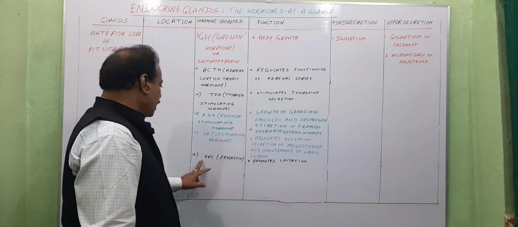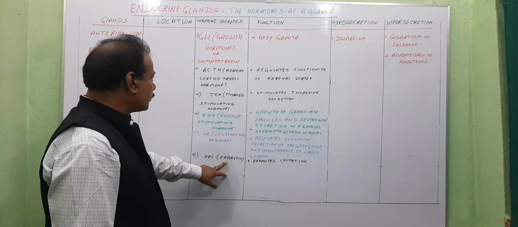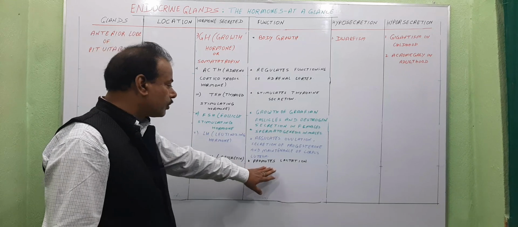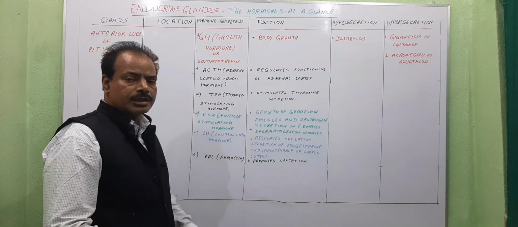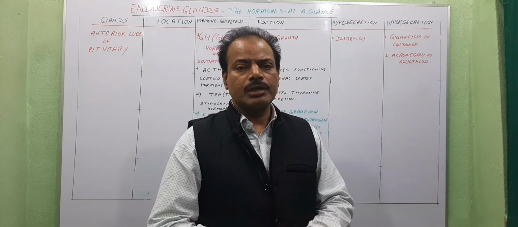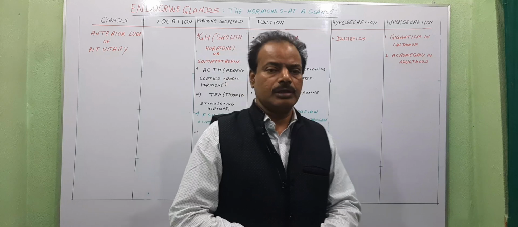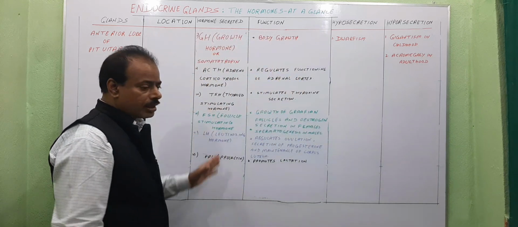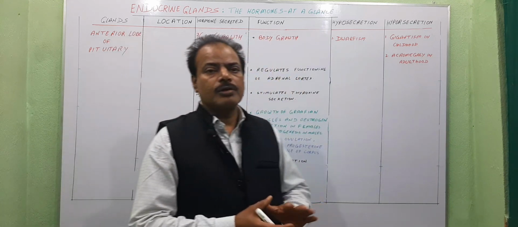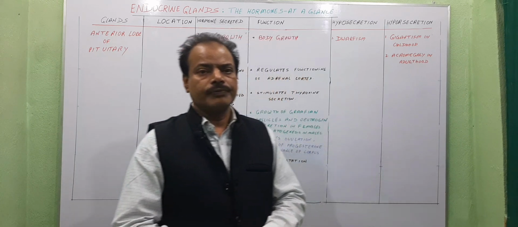And PRL or prolactin, which is the 6th hormone secreted from the anterior lobe, promotes lactation. Lactation means secretion and ejection or release of milk after childbirth in women. So in this way, these are different types of hormones secreted from the anterior lobe of pituitary.